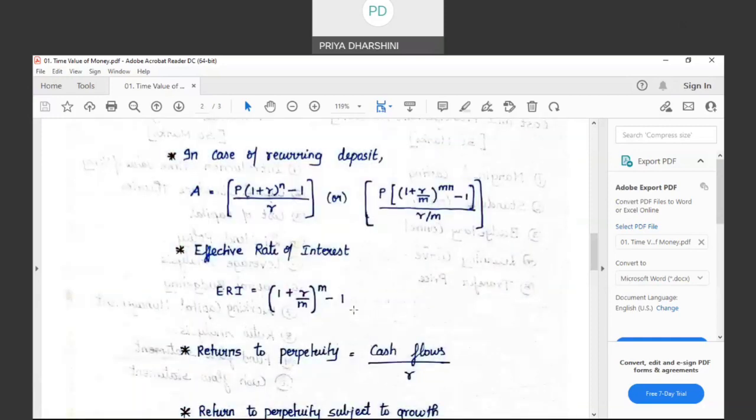Now are you able to get it? That's all. Are you all able to understand? Just now I gave an example. We will do sums. Is it clear? Is the concept clear so far?